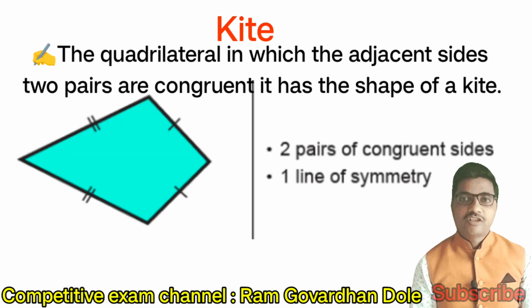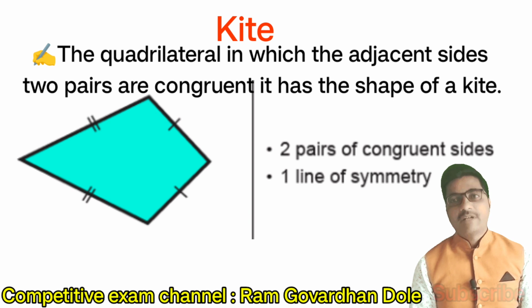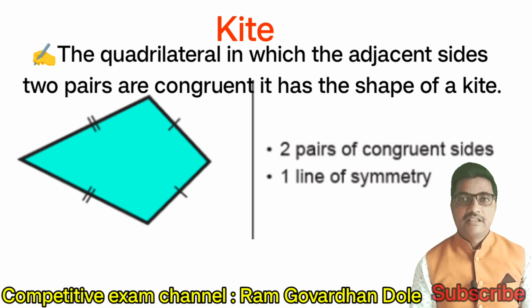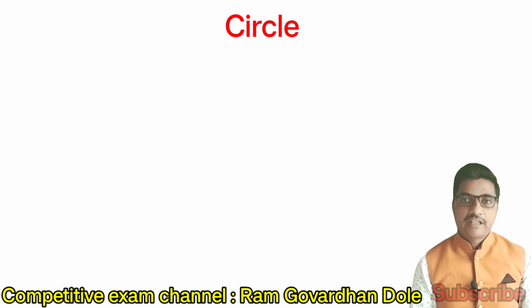Kite. The quadrilateral in which two pairs of adjacent sides are congruent has the shape of a kite. Look at this figure. Kite. Two pairs of congruent sides, one line of symmetry.